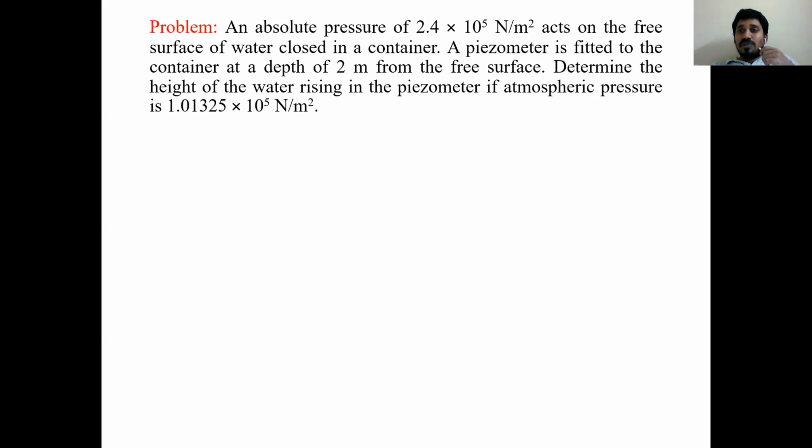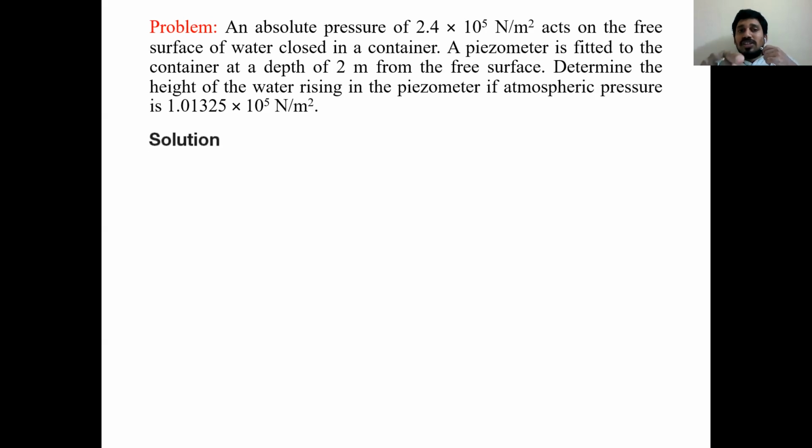So don't get confused. 1 bar means you have to take it as 10 power 5 Newton per meter square. Don't take the bar value directly. You should convert to Pascal, then move into the solution. So he's asking the amount of rise which takes place in the glass tube when absolute pressure is acting on the free surface.